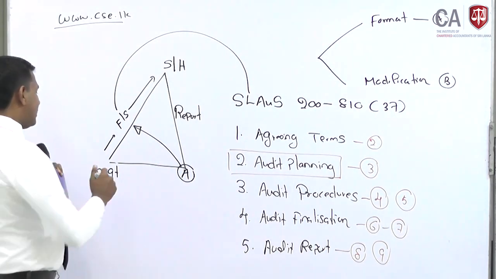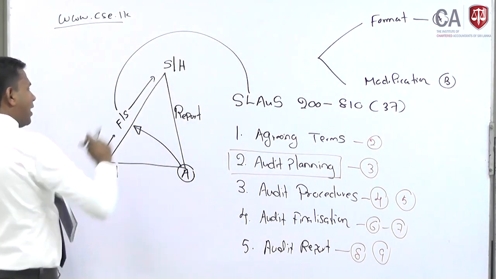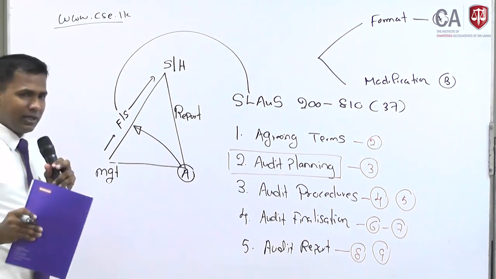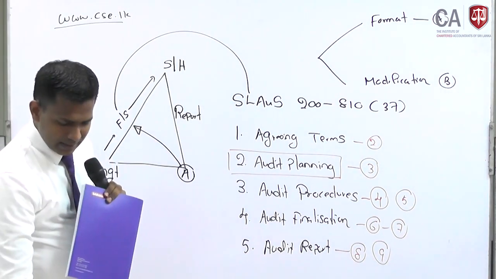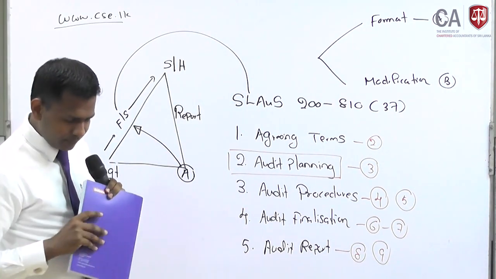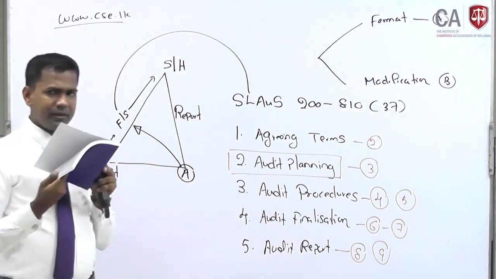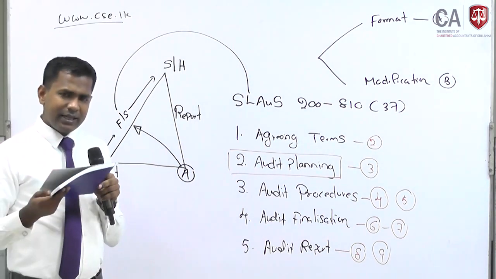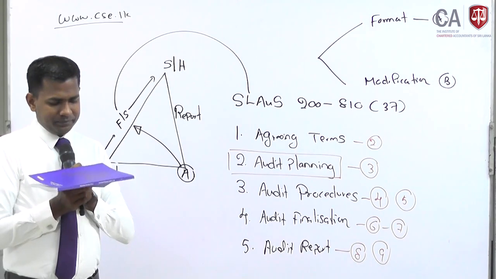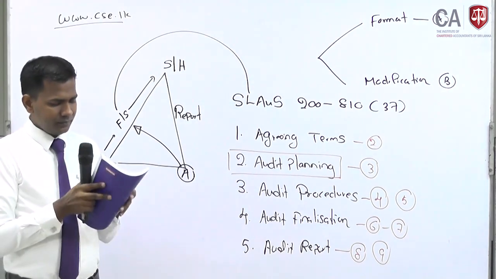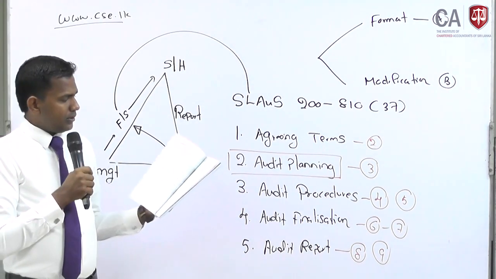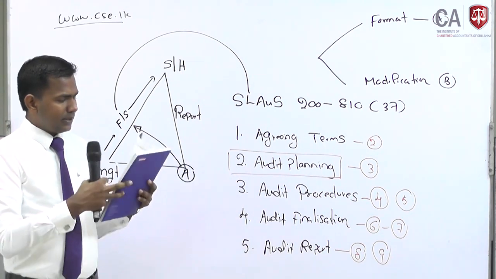So this is the booklet. The management is going to give it to the shareholders. What is there in this booklet? Basically, there is so much information.